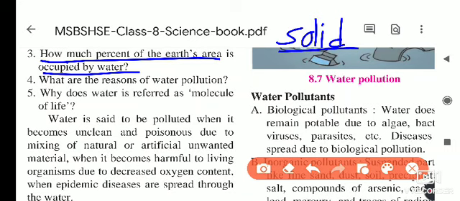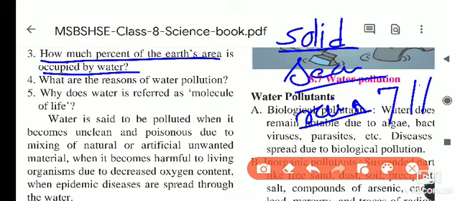Then much water is present in the seas, but it is not useful for us because it is salty water with many minerals inside it. The water available for us is from the rainwater that falls in the rivers, and that river water is available for our purposes. So 71% of water is present on the earth, but only 2% of it is useful for us.